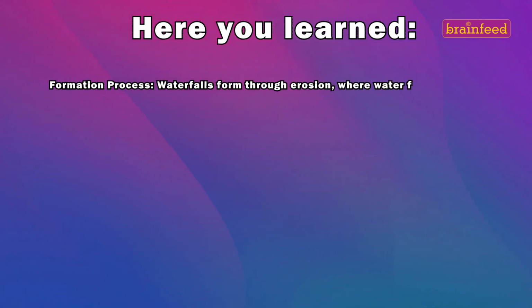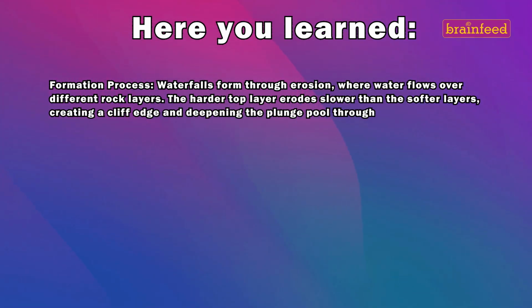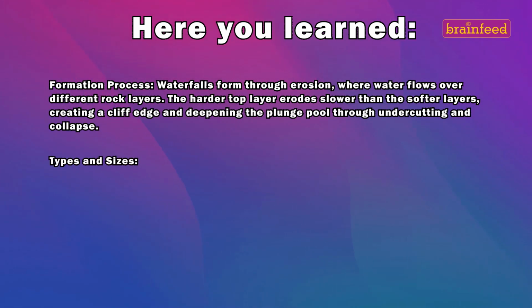Here you learned about the formation process. Waterfalls form through erosion, where water flows over different rock layers. The harder top layer erodes slower than the softer layers, creating a cliff edge and deepening the plunge pool through undercutting and collapse.